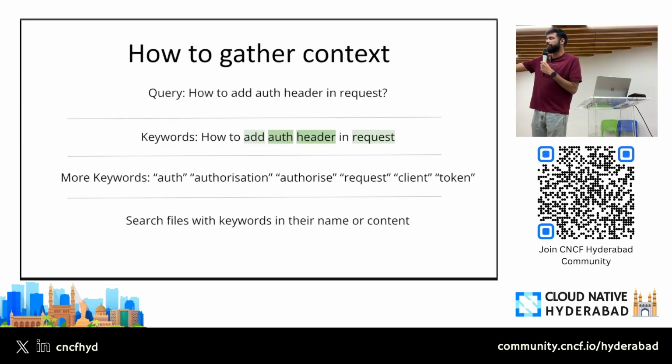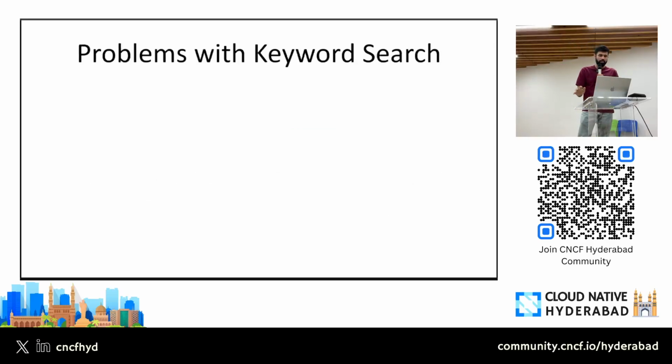And as we can see, all it's doing is some guesswork, right? This kind of search is called a keyword search, because what we essentially are doing is picking out some keywords and then searching those keywords across my code base.